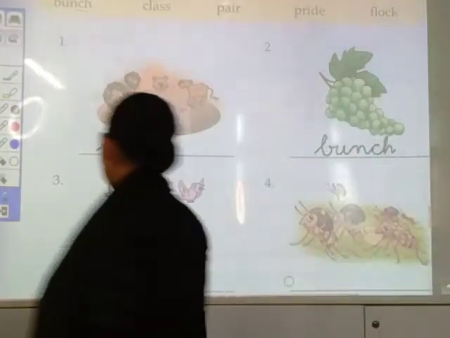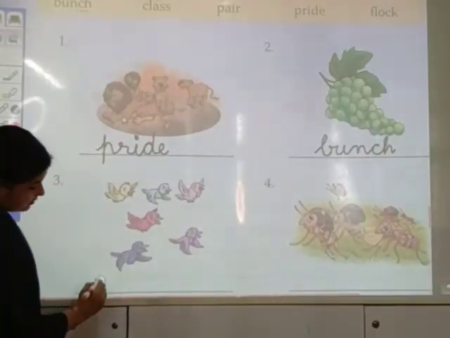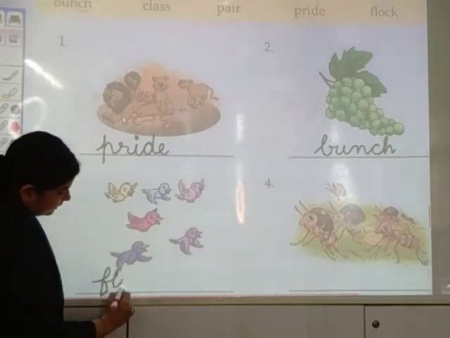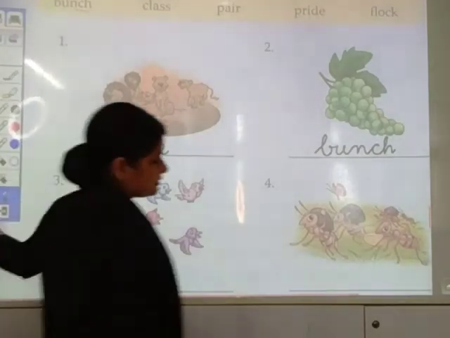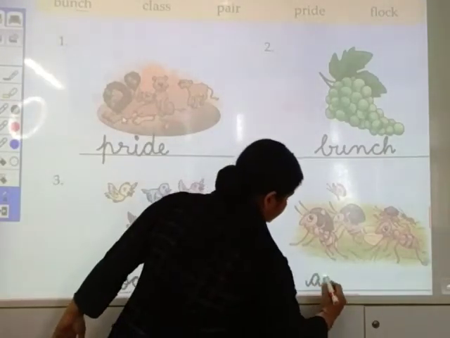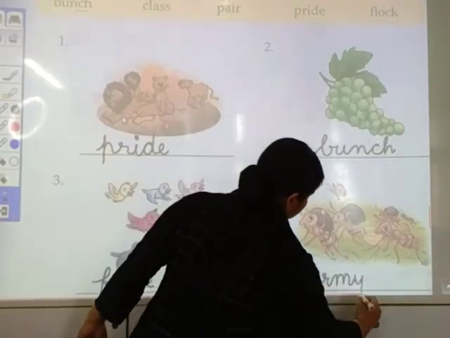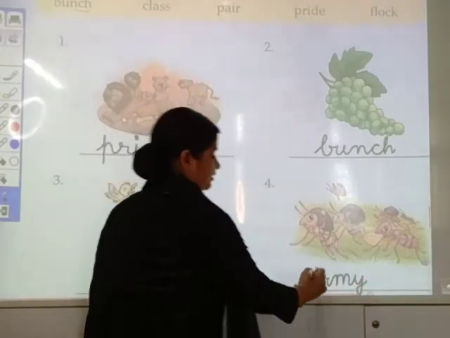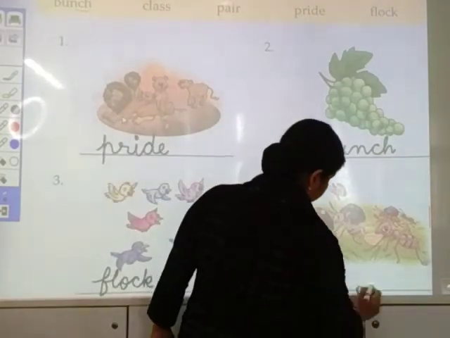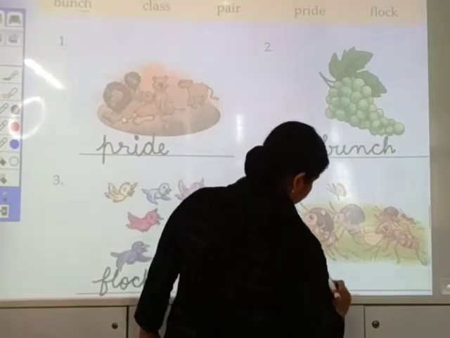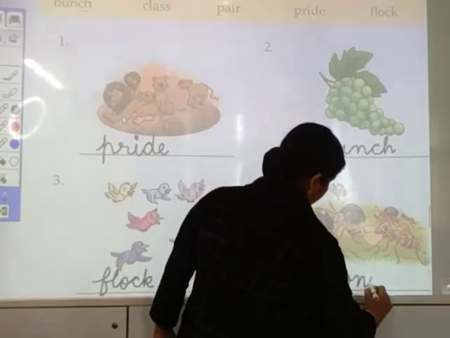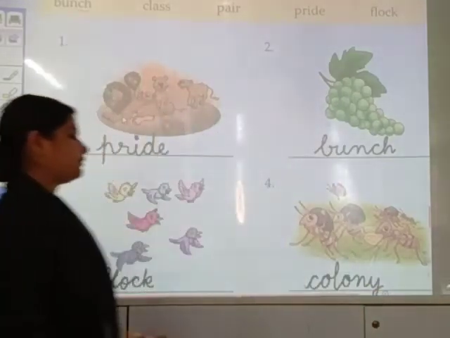Next, a group of birds, flock, F-L-O-C-K, flock. A group of ants, army. Sorry, it's colony. COLONY, colony. Okay.